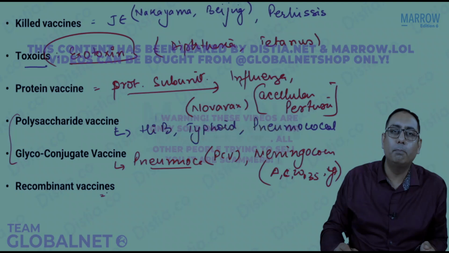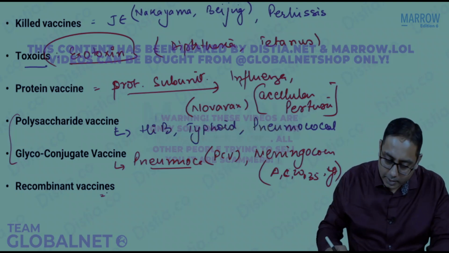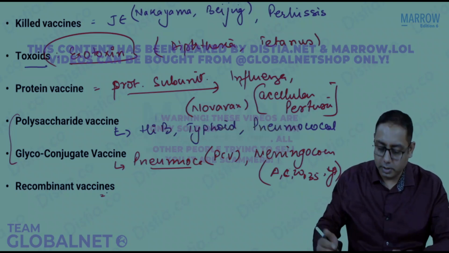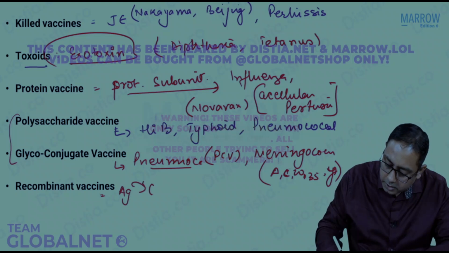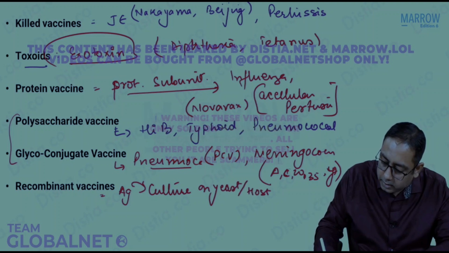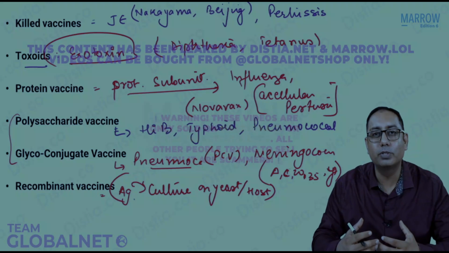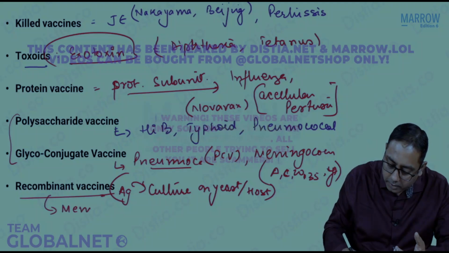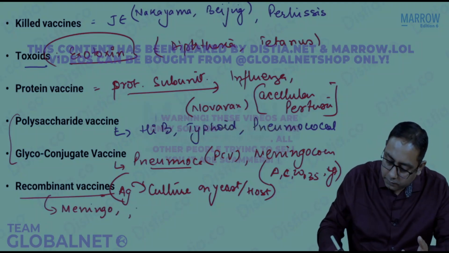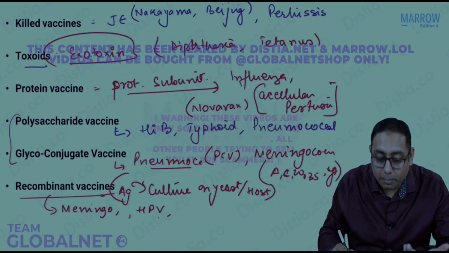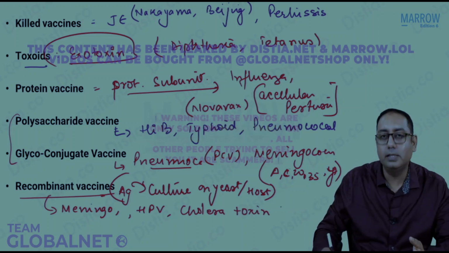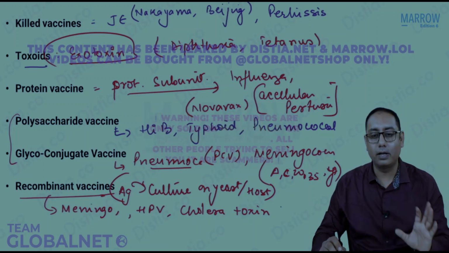And next, what is a recombinant vaccine? Any antigen, if you take and culture on yeast or any host, and then you amplify the antigen. So it's kind of a more synthetic vaccine. That is the recombinant vaccine. We do have a recombinant vaccine for meningococcus, a recombinant type vaccine for the human papilloma virus, and the cholera toxin vaccines, that is the Dukoral and the Sancol. These all are recombinant vaccines.